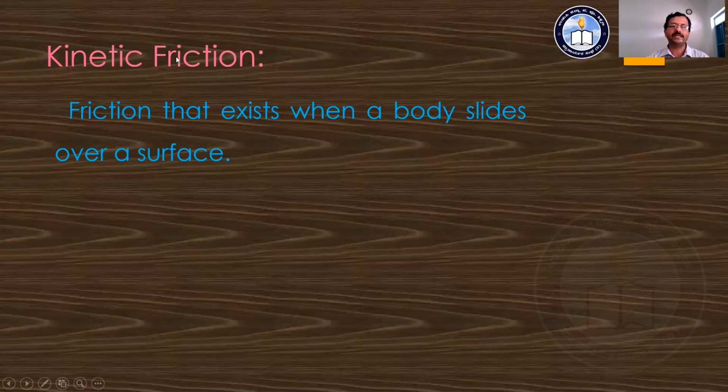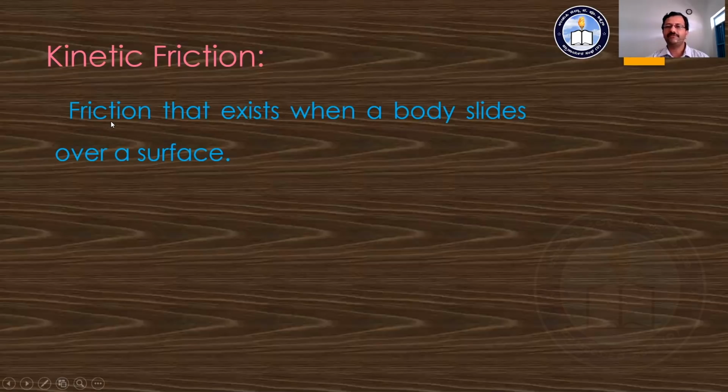What is this kinetic friction? The friction that exists when a body slides over a surface. An object is placed over some surface, and we apply a force more than the limiting frictional force, so that body is sliding over that surface.